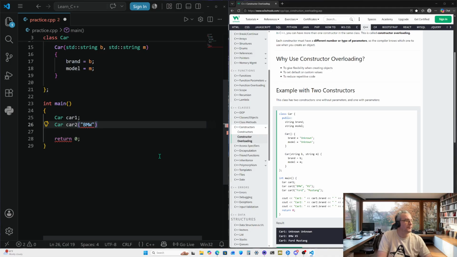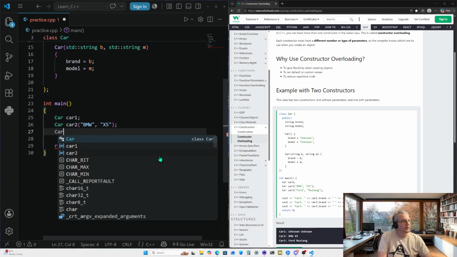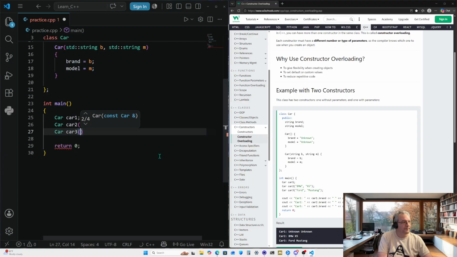Oops, not end. And X5. Create another one here, car3. Give it arguments Ford and Mustang.